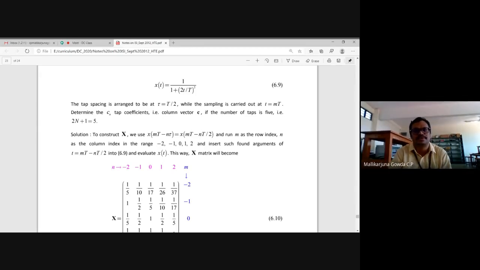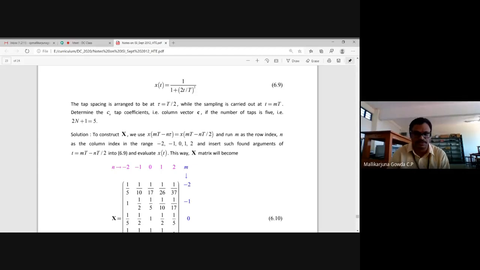X of t is equal to 1 by 1 plus 2t by T whole square. Right, this is the channel distorted pulse applied to the input of an equalizer. So they have asked you to determine the channel coefficients. To start with the solution, the tap spacing is arranged to be tau is equal to T by 2, while the sampling is carried out at t is equal to mT. So please note this.